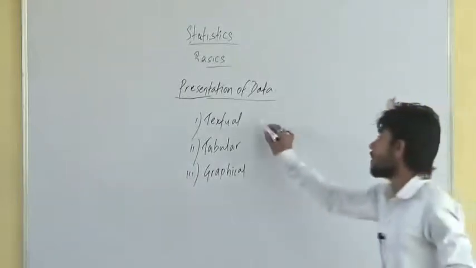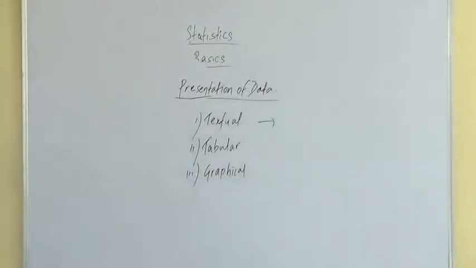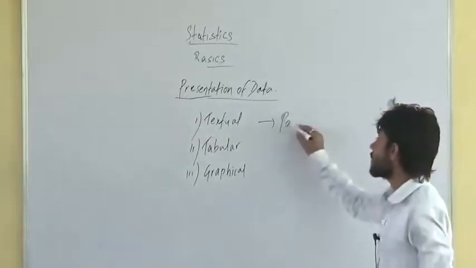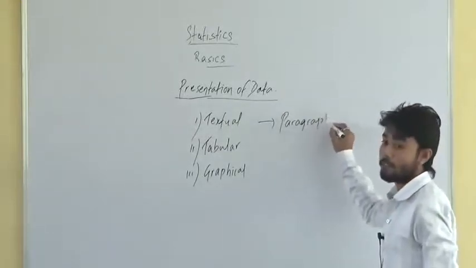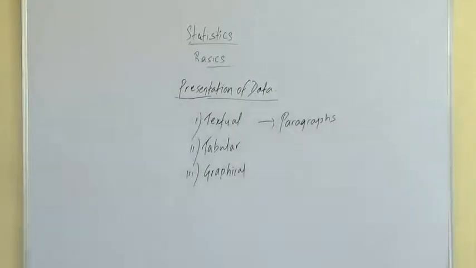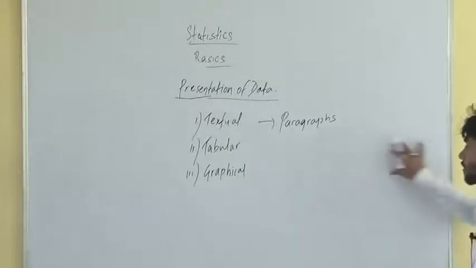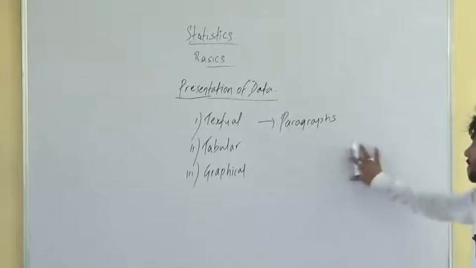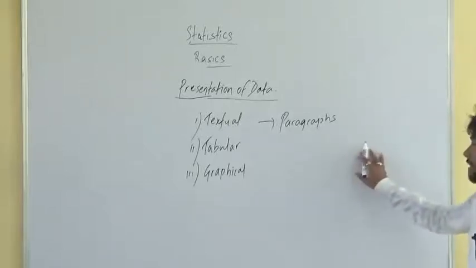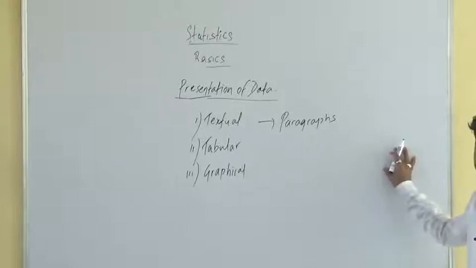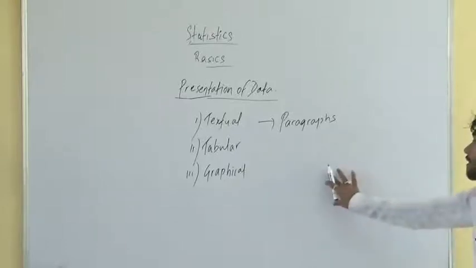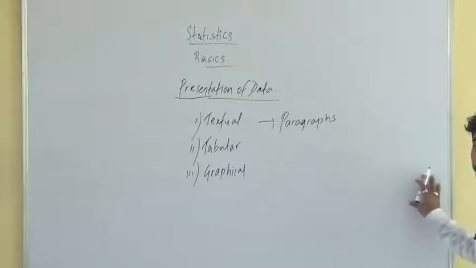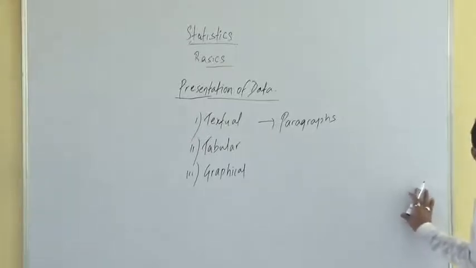Now what is this textual presentation of the data? Text using paragraphs. You are presenting the data in the form of paragraphs. It is called textual presentation. Say for example, in the December 2014 attempt, the number of pass-out students of CPT was this much percentage. In the June 2014 attempt, the number of pass-out students for CPT was this much percentage, and so on.